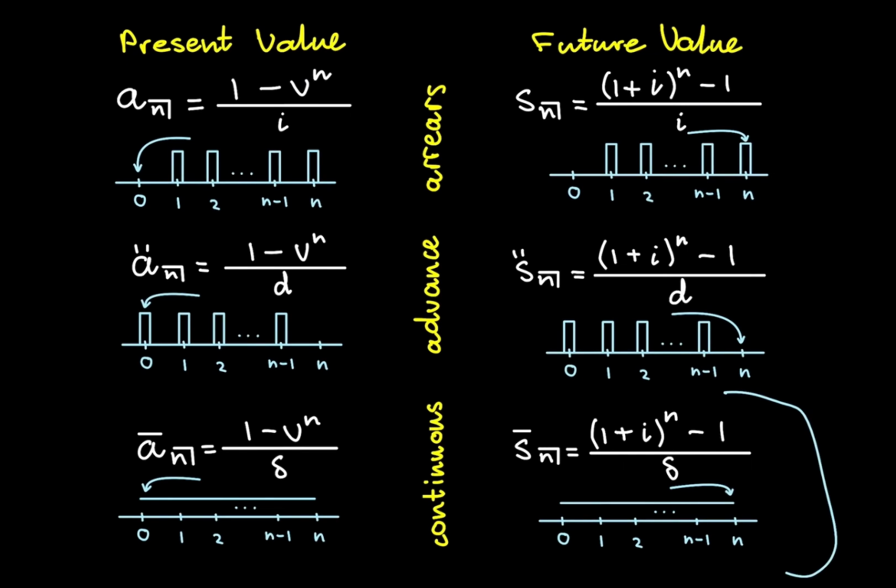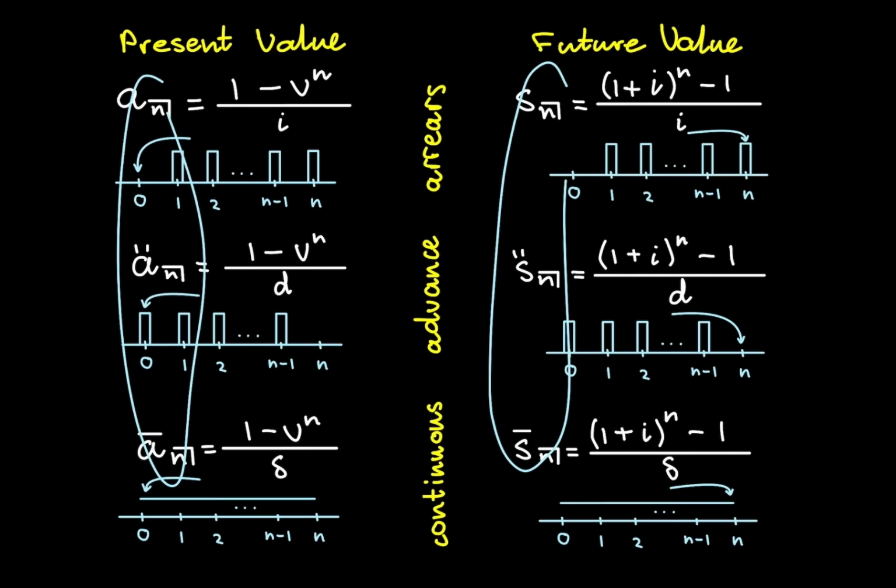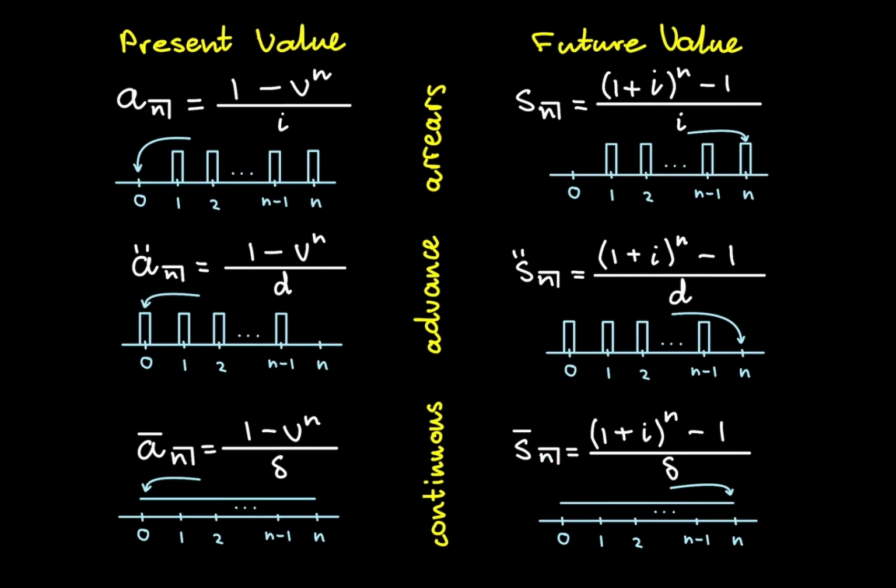Now, continuously paying annuities are also called continuous streams of payments. This is when we are having a cash flow occurring at every point in time in our term. Okay. Now, all of these left-hand symbols are the actuarial notations for annuities. Now, the n in all of these symbols is the term of the annuity, and in the discretely paying annuities, it also refers to the number of payments that are occurring.